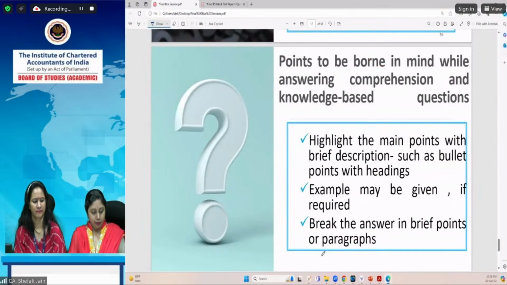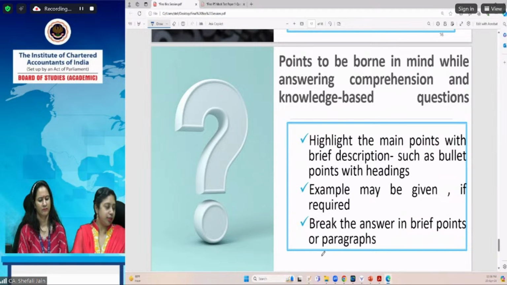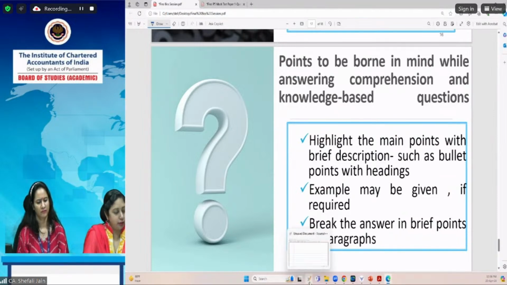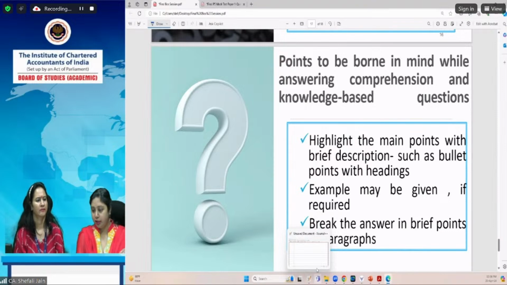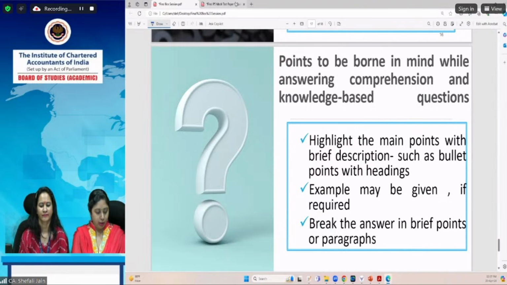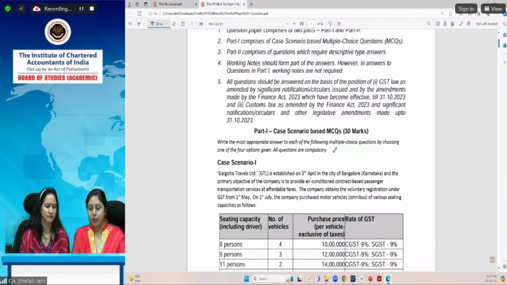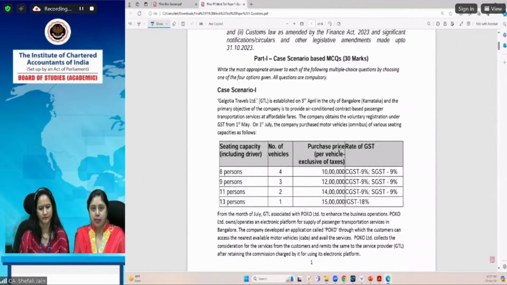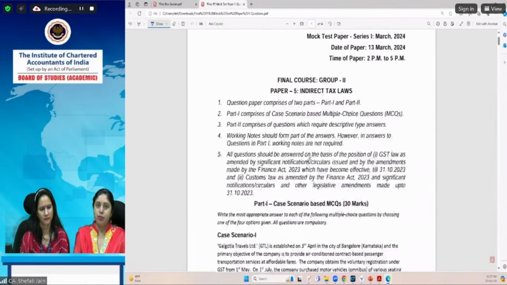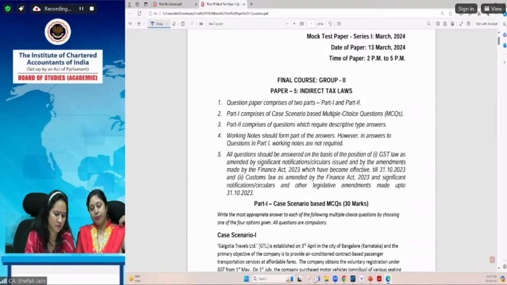Now, I think that gives you an idea of the OIDR services, and we will now start with our mock test paper, though almost half of the time has already gone, but to the extent possible, we'll take the questions. So this is the first mock test paper which is there. In fact, I would suggest all of you to go through the second mock test paper now under exam-like conditions, because some of the questions today we'll be discussing. So that will give you an idea of the questions.